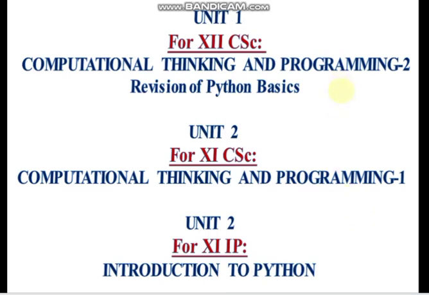So let's see what the contents are in the syllabus of 12 computer science. It is there in unit 1 and in unit 2 for 11 computer science as well as 11th IP.